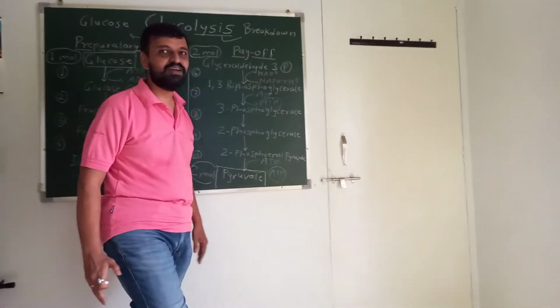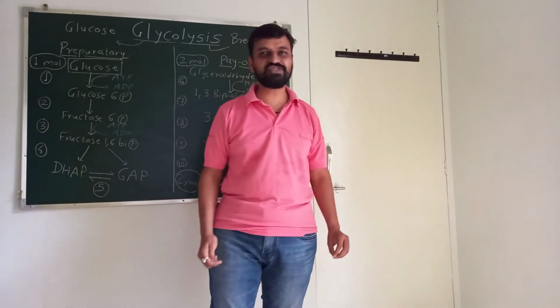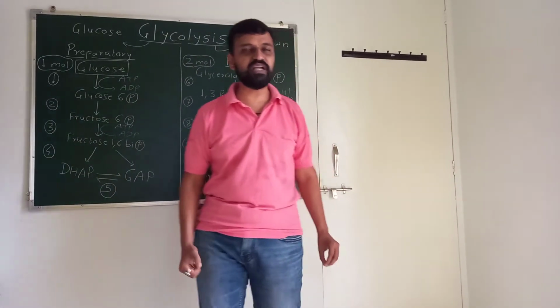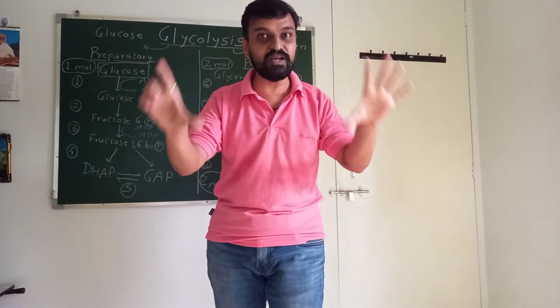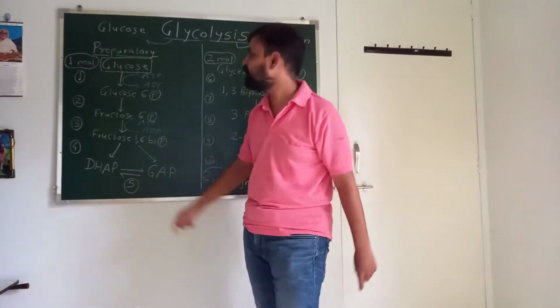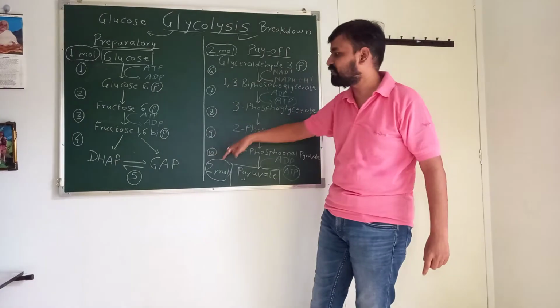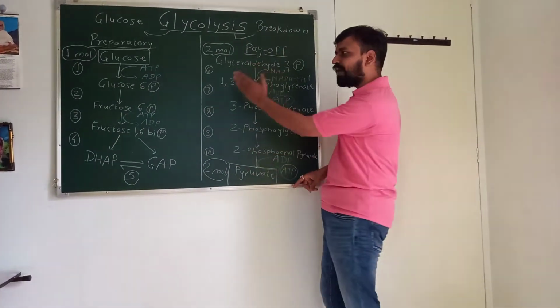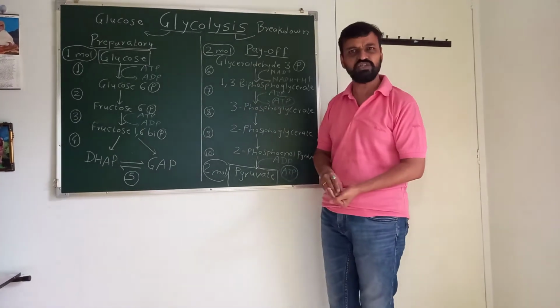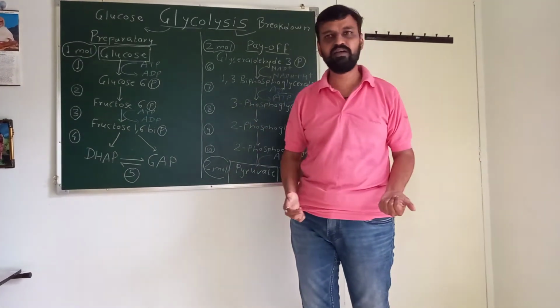Yesterday I told you Krebs cycle is a 10-step pathway. Similarly, glycolysis is also a 10-step pathway. It is one of the metabolic pathways.